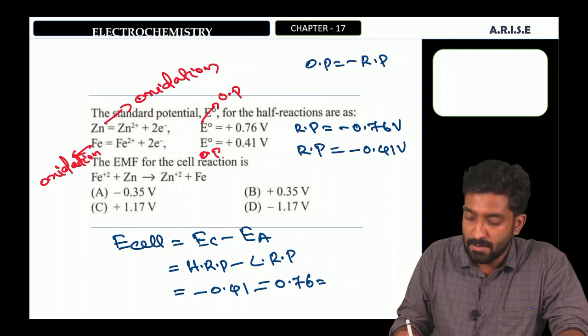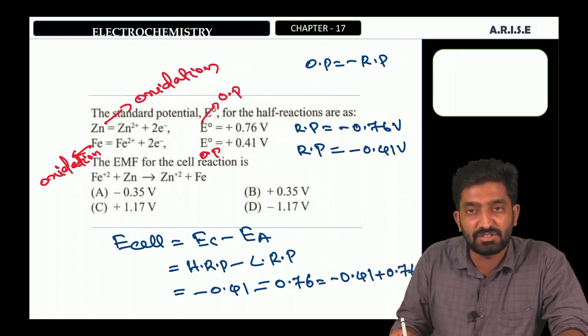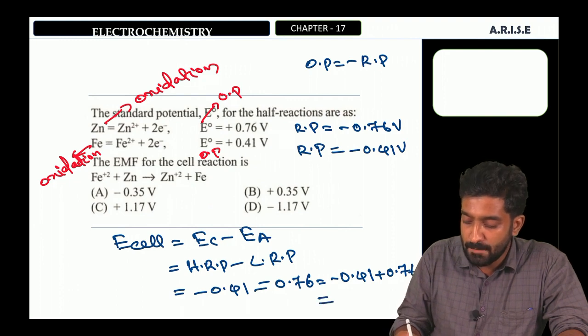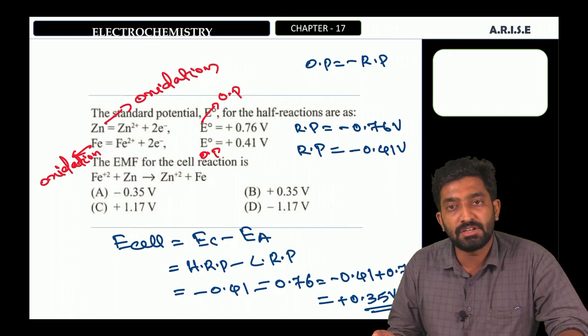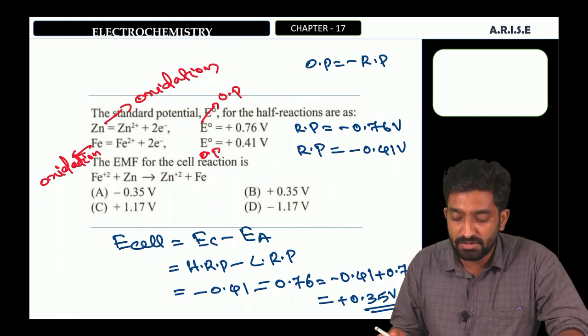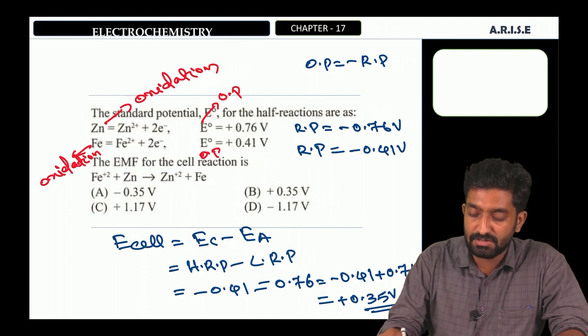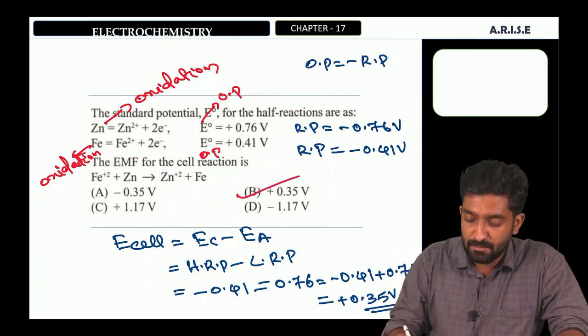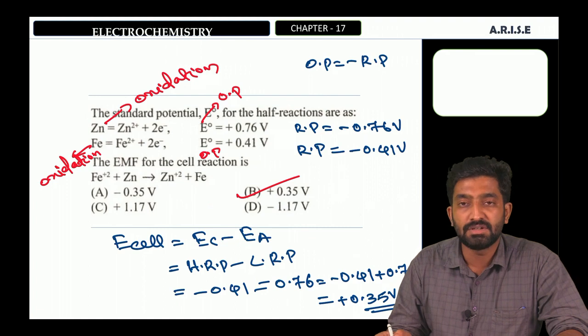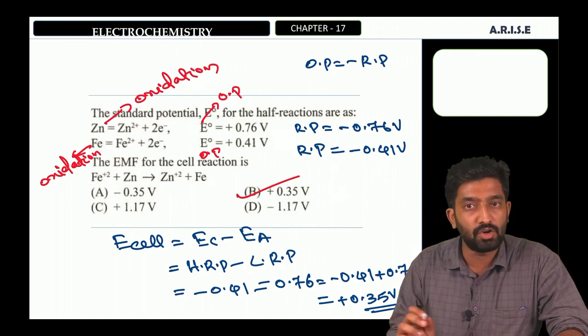We will get minus 0.41 plus 0.76 and the value will be plus 0.35 volt. That is plus 0.35 volt is the EMF of this cell. That is our correct answer, option B, plus 0.35 volt.